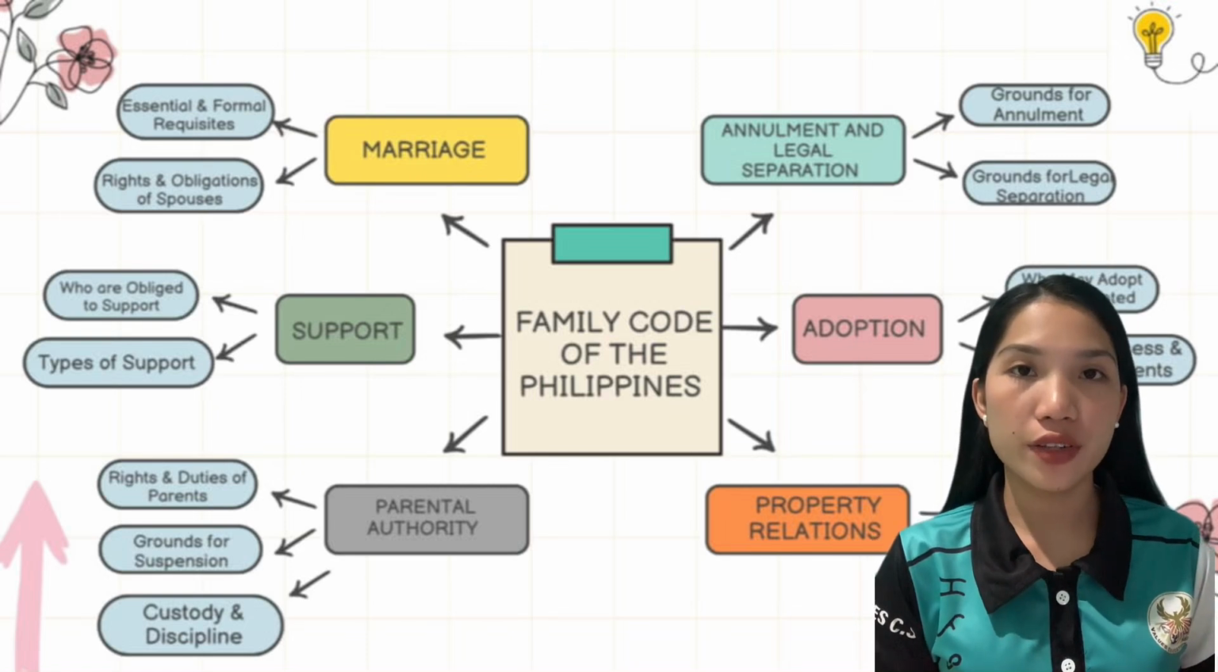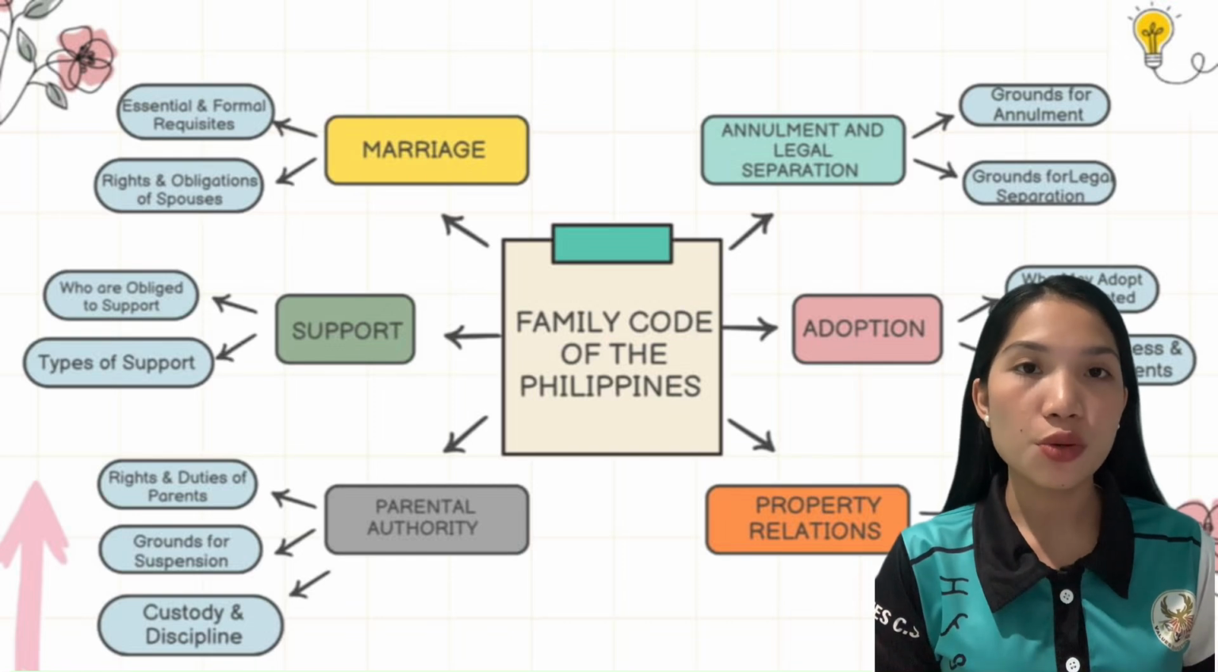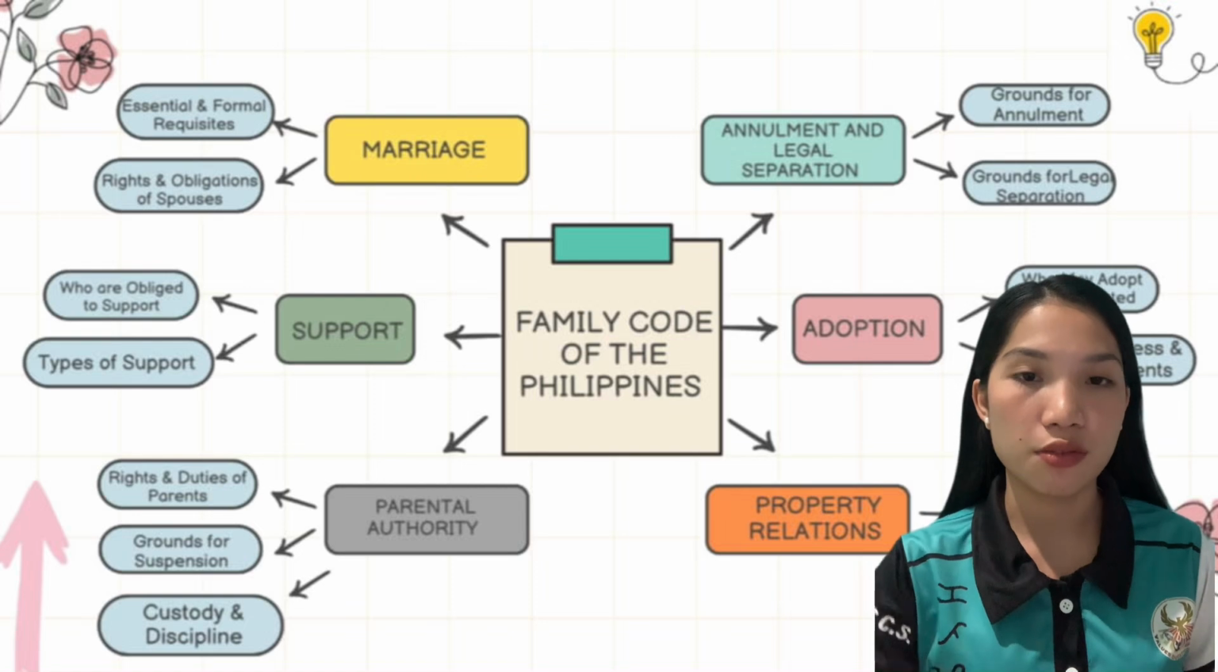Next is parental authority. It defines the responsibilities of parents toward children, including education and discipline. So you have rights and duties of parents. Parents have the right to custody, discipline, and to make decisions on education and welfare. Also, grounds for suspension or termination. It includes neglect, abuse, abandonment, or final adoption of the child, and also custody and discipline. Custody is usually given to the mother for children under 7 unless proven unfit. Discipline must be reasonable and not abusive.